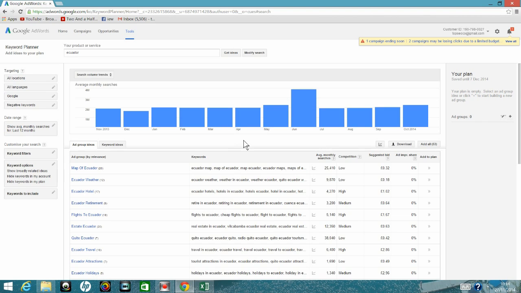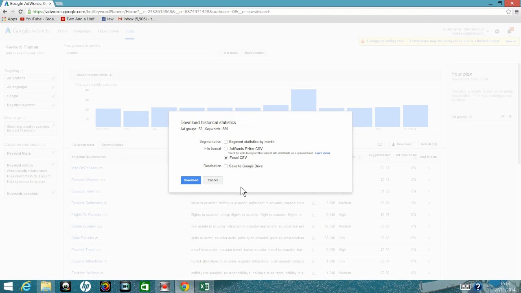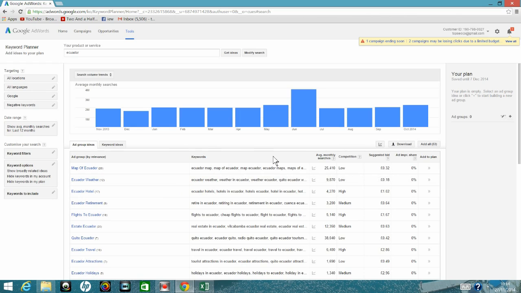Now it will bring up a whole list of keywords related to Ecuador that people search for, and the monthly search volume for it. We're going to click on download it. When we download it, I've done this before, we'll get an Excel file.